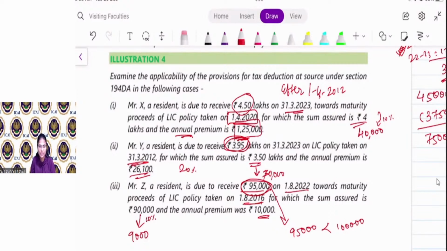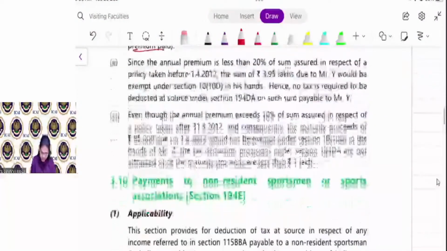Everyone clear with this? Just go through this illustration, and if you are having any doubt up till now, just let me know. We will discuss the doubt. After that, we will discuss the next section.